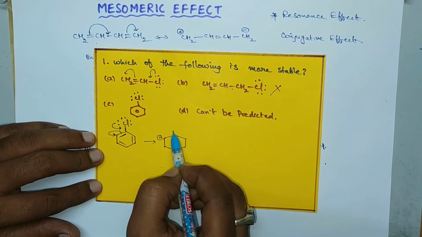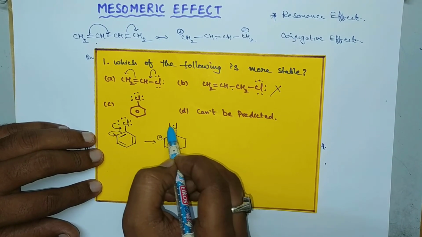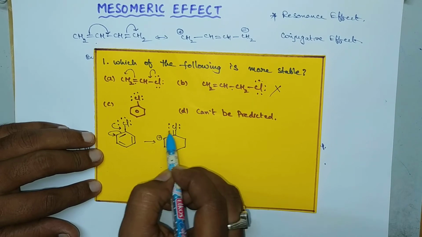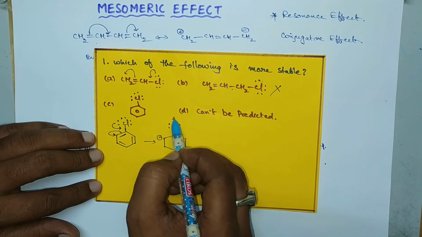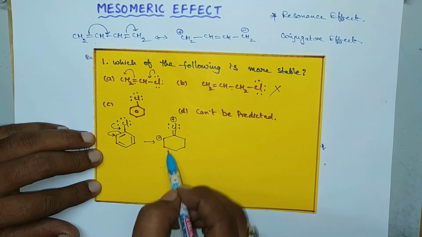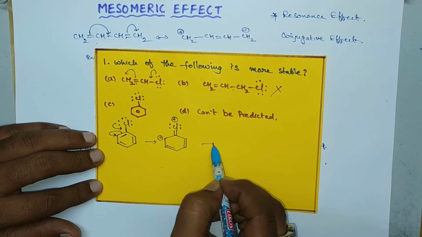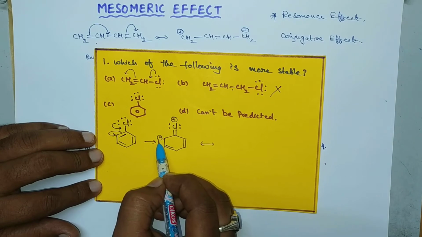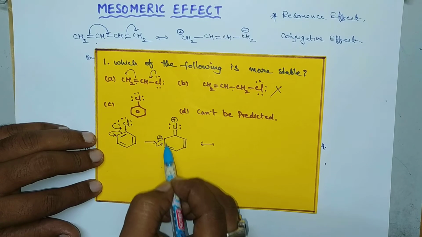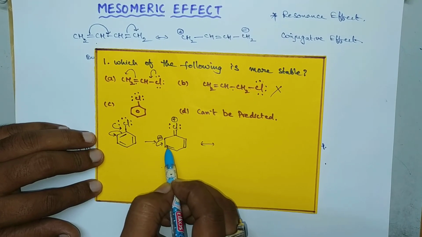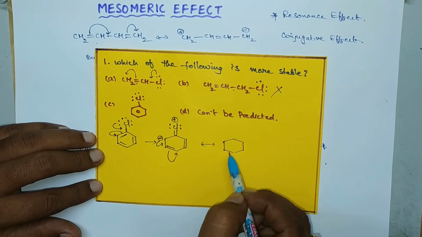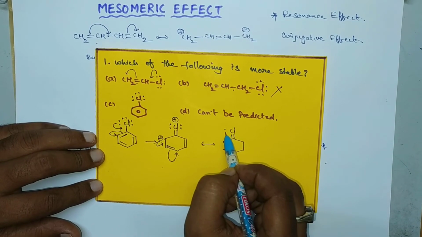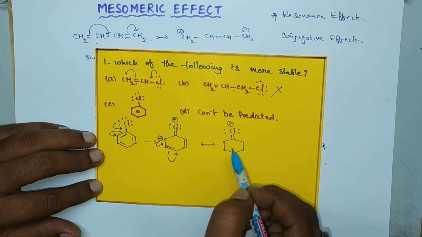It becomes negative. Here double bond character, chlorine, 1, 2, 3, 4. So here 1, 2, 3, 4, 5, 6 electrons are there. So that's why here it gets positive charge, here negative charge. So these two bonds are as it is. So again, by the displacement of these electrons, here minus charge means 2 electrons are there towards this sigma bond. Again this pi bond will migrate towards this carbon. Like this, we get double bond Cl, 1, 2, 3, 4 and positive charge.